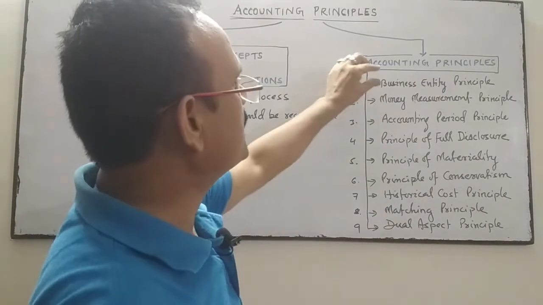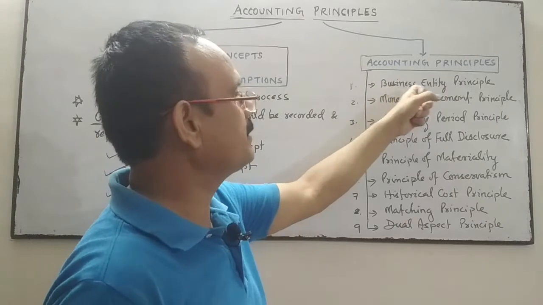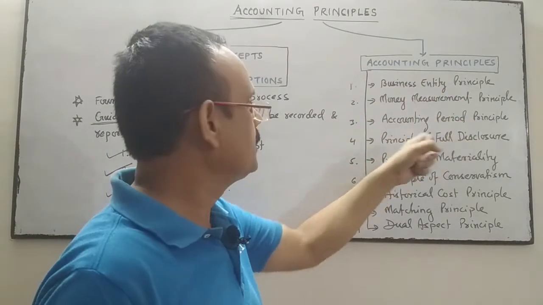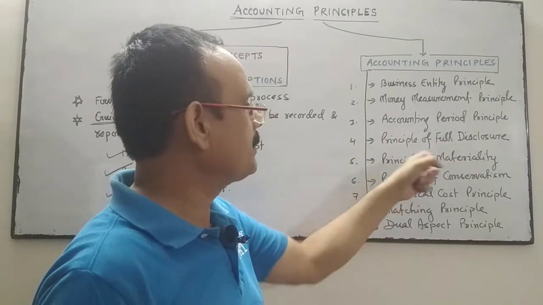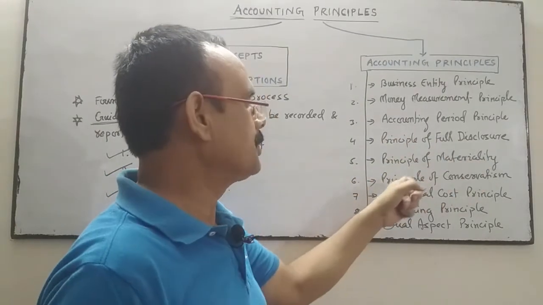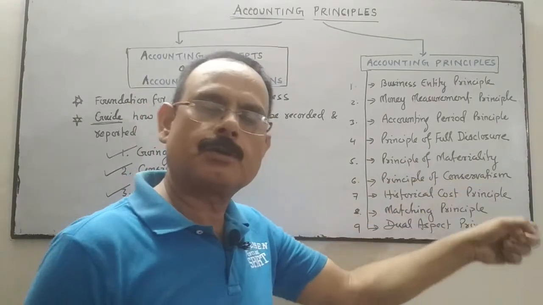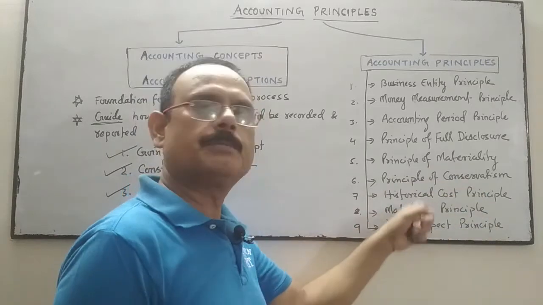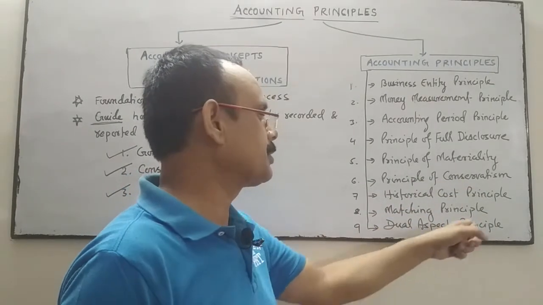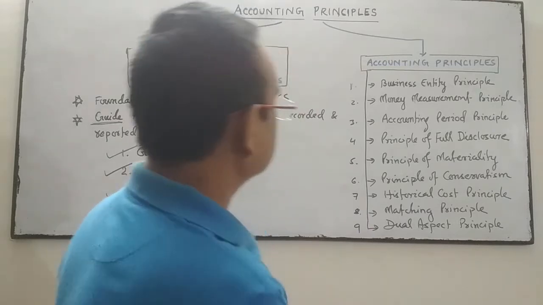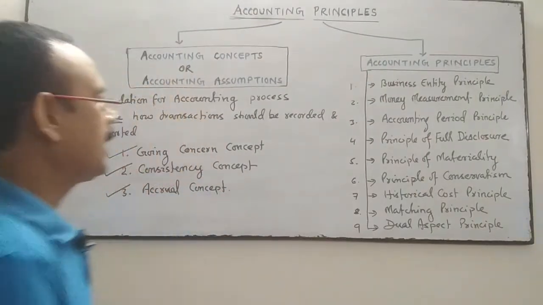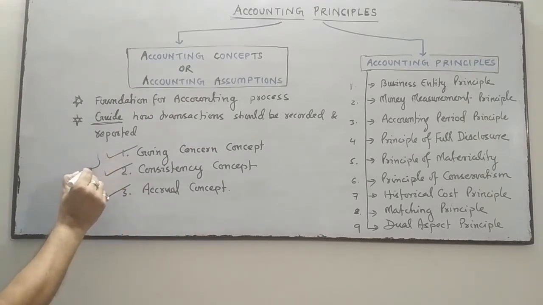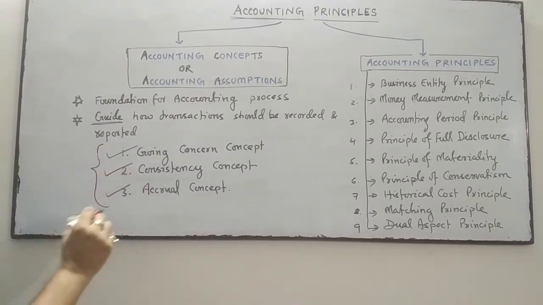These are business entity, money measurement, accounting period, principle of full disclosure, principle of materiality, principle of conservatism, which is also known as principle of prudence, historical cost principle, matching principle and dual aspect principle. These are the 9 principles, and these are the 3 accounting concepts, and these accounting concepts provide the base.